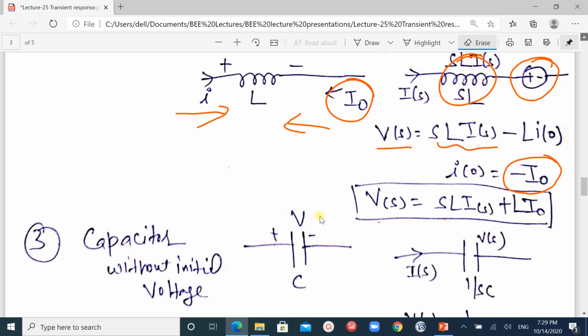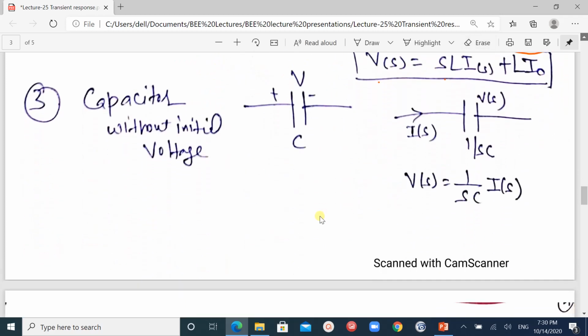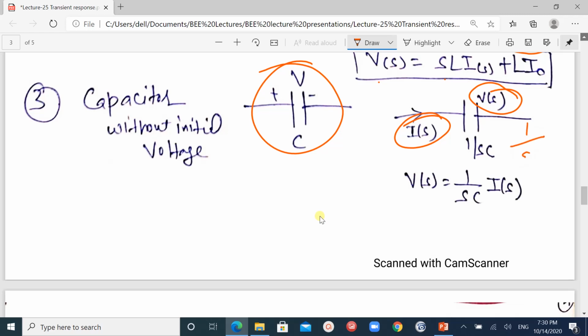Fine. Then the next parameter is the capacitor. When there is no initial voltage in the capacitor, this is the source current and this is the voltage, and it is written in the S domain as I1 upon SC.